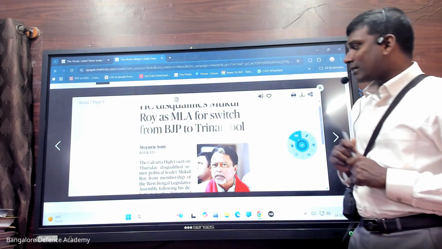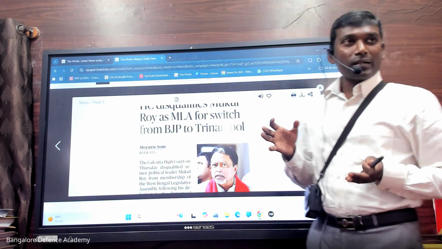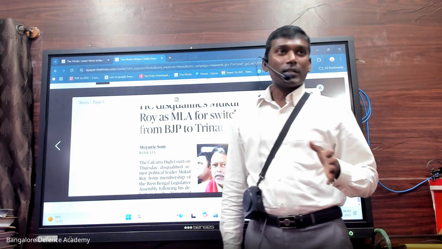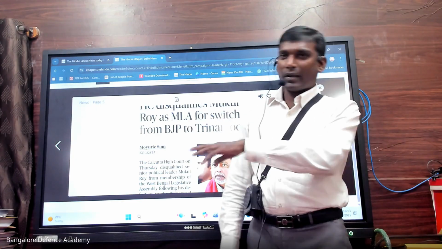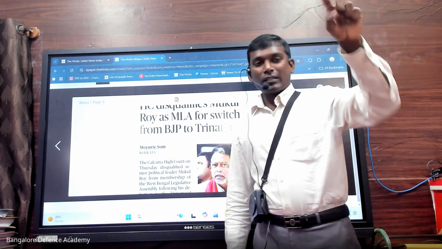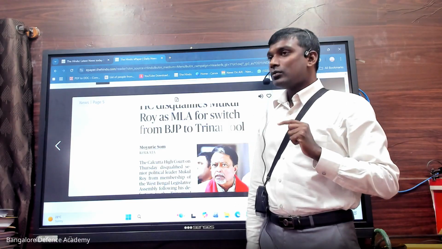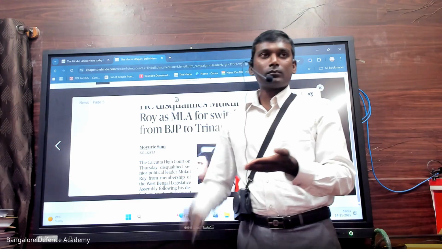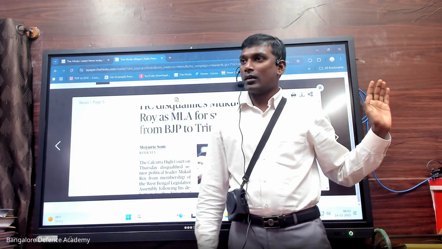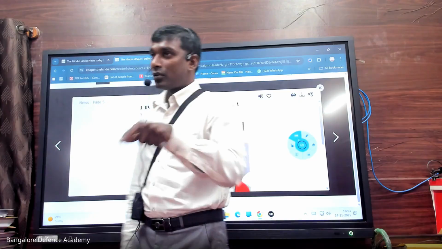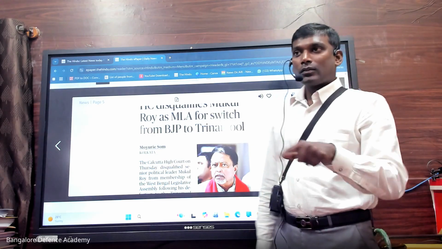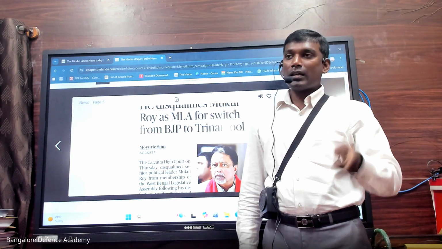Look at this, what he can do. Joining BJP or Trinamool is not a wrong thing. Any person can go from any party to any party. But after the election, if you want to join another party, what you can do is resign from that seat. You submit resignation. You say that I don't want this seat, I want to vacate. Now again there will be an election in the constituency. There will be a vacancy in that constituency, so the Election Commission of India will conduct the election.